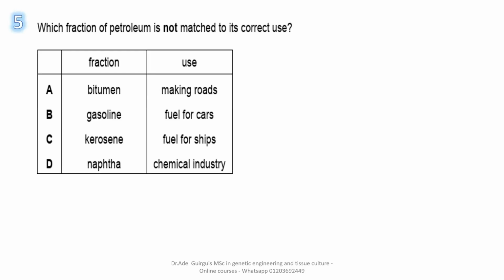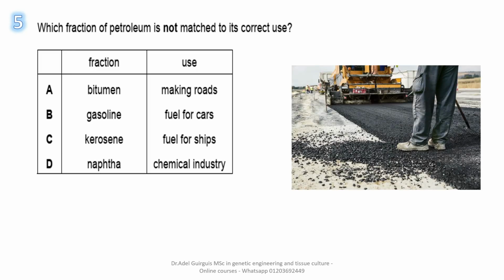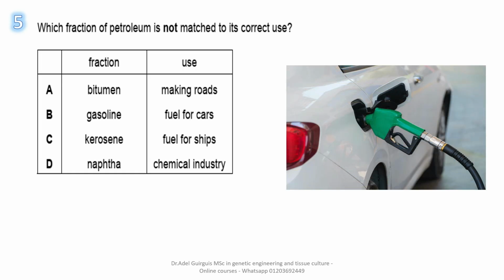Number 5. Which fraction of petroleum is not matched to its correct use? Bitumen and its use making roads. Yes. Here is a question about not matched. Bitumen is needed for making roads. Okay, it is used for making roads or roofing surfaces. What about letter B? Gasoline, fuel for cars. Yes, it is used as fuel for our cars.